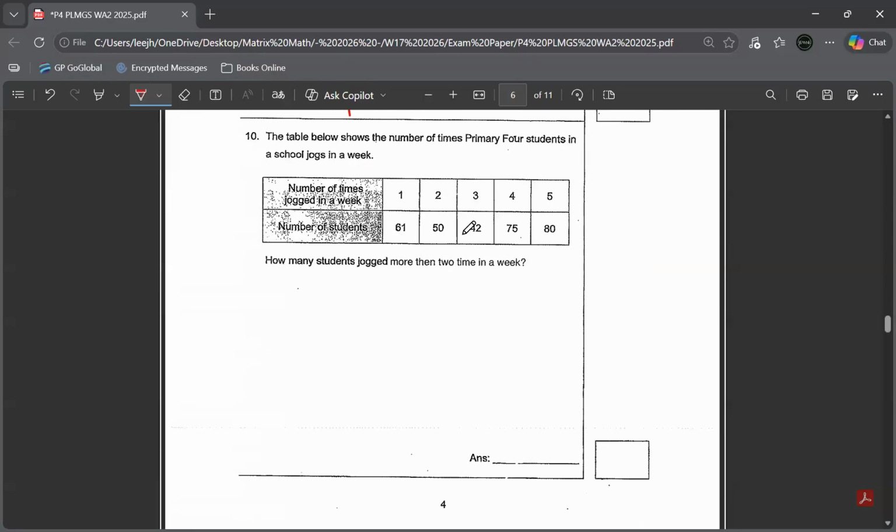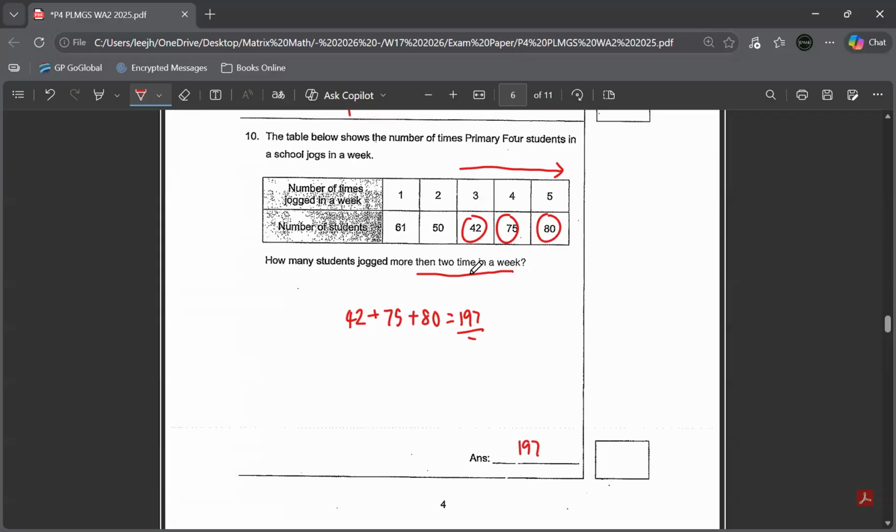Okay. Question number 10. The table below shows the number of times primary 4 students in the school jog in a week. So these are the number of times, 1, 2, 3, 4, 5 times. And the number of students are tallied at the bottom. How many students jog more than 2 times in a week? More than 2 times means 3 and above. So we have these numbers. So we have to add all these values. 42 plus 75 plus 80. Your answer is 197.